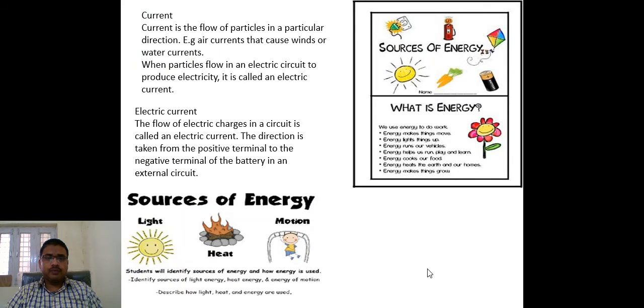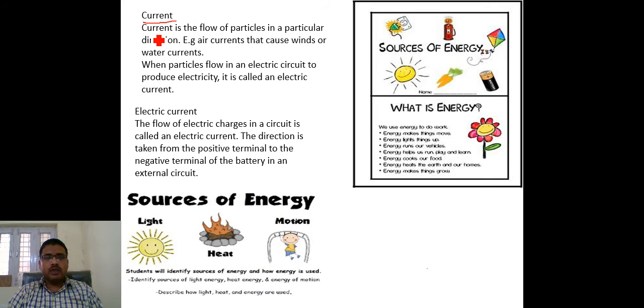Now, what you people have to understand is the current. This is the important thing. Current is the flow of a particle in a particular direction.